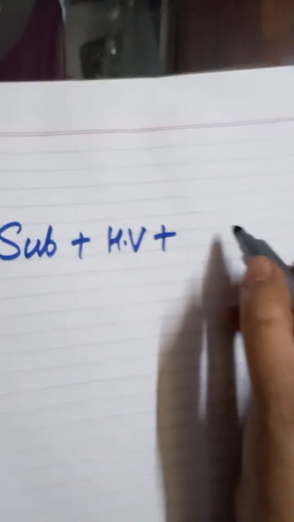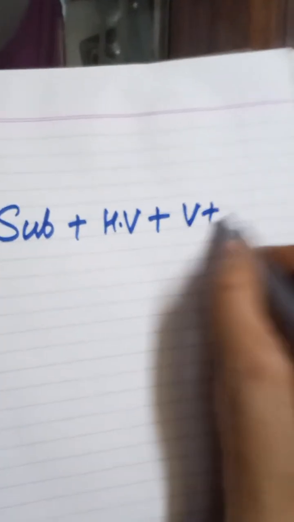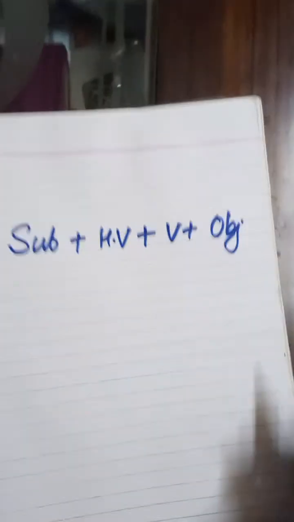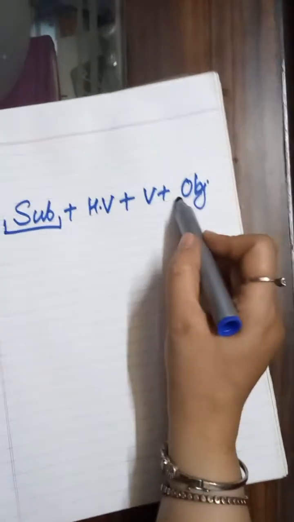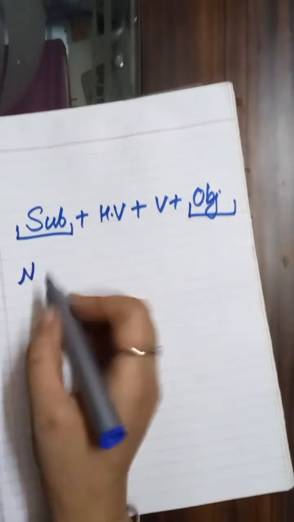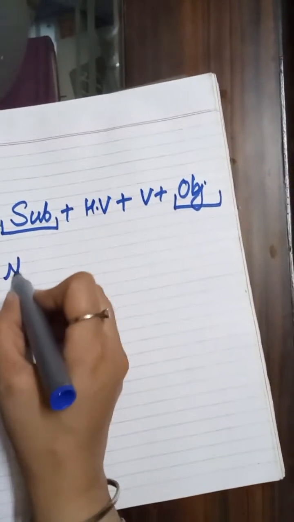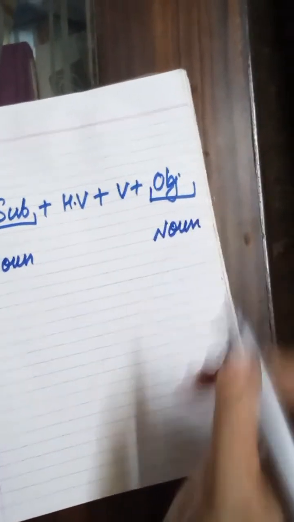Okay, so let me explain, because other students are waiting for the same concept. So let me explain what is pronoun. As I told you, the basic format for a sentence is subject plus helping verb plus verb and then object. Whenever I tell you this thing, subject and object, I always say that here you can write only noun.